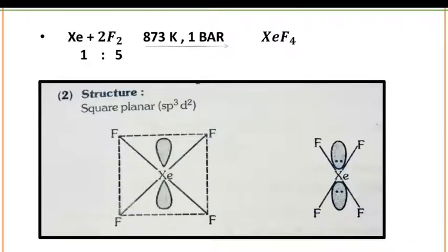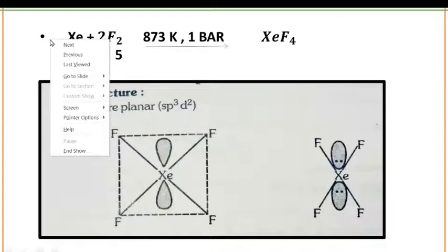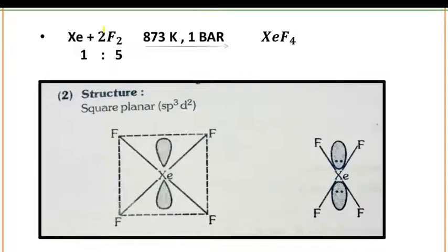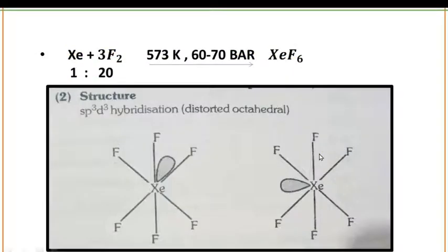Next is XeF4. If you want to prepare XeF4, what you need? You need Xe and 2F2 in the ratio 1:5 at 873 Kelvin temperature and 1 bar pressure. You will get XeF4. Okay, this is also a very important reaction. If you talk about the structure of XeF4, the structure is square planar and the hybridization is sp3d2.